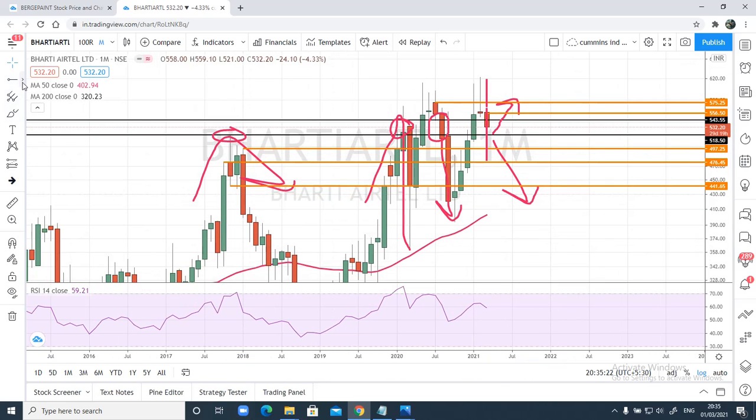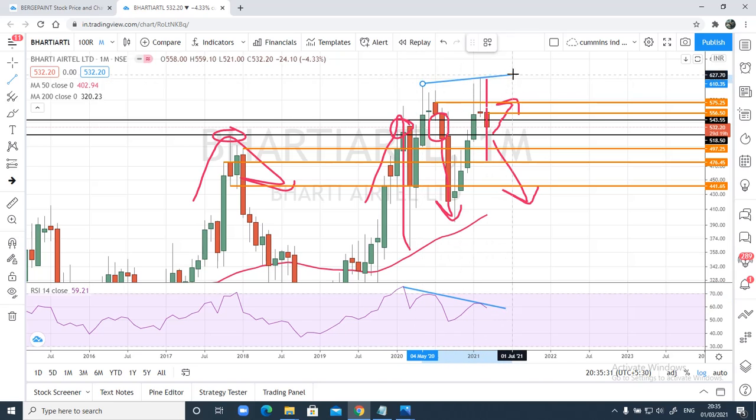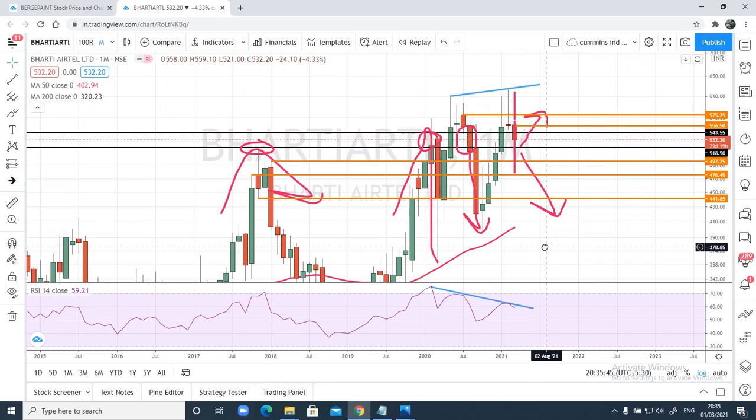And another important thing, let me tell you, you can see here it has started forming something like a divergence on the monthly chart, which is also very important to observe now, right? So is Bharti Airtel going to go down? If it closes below 518.50, then yes, probably we can expect prices to move on the downside. That's all I have on Bharti Airtel.